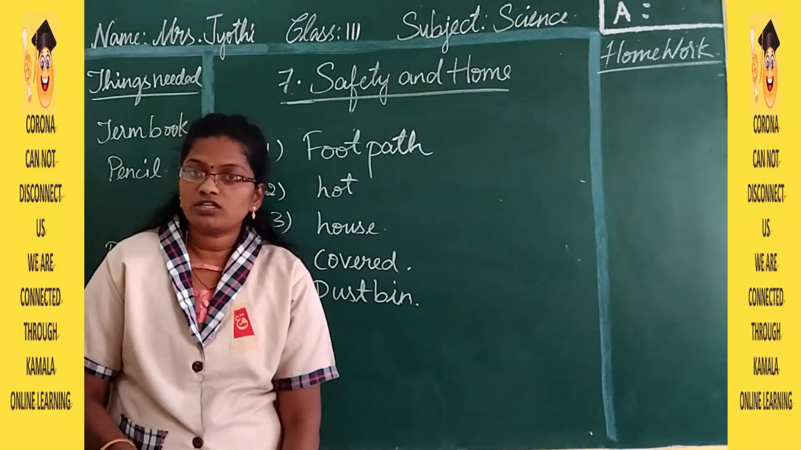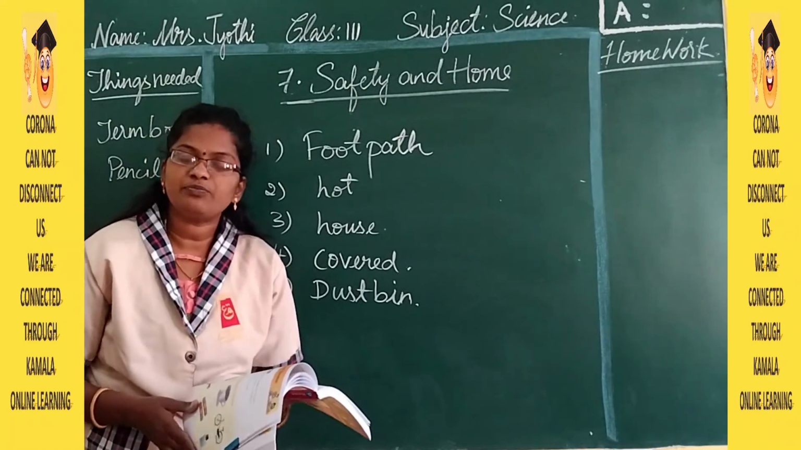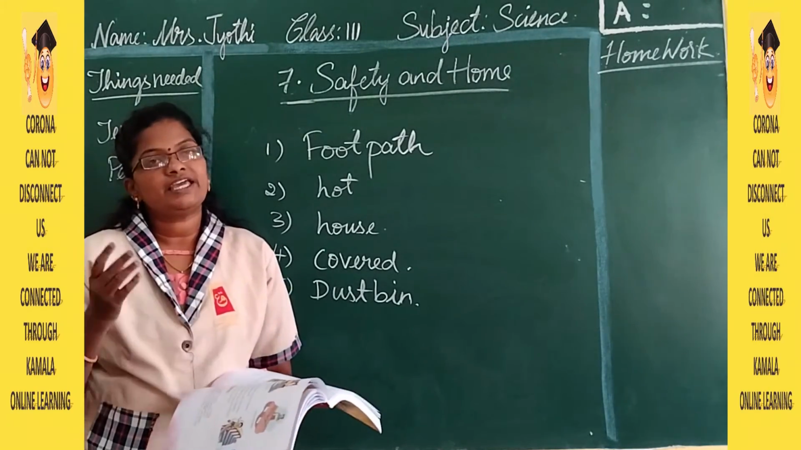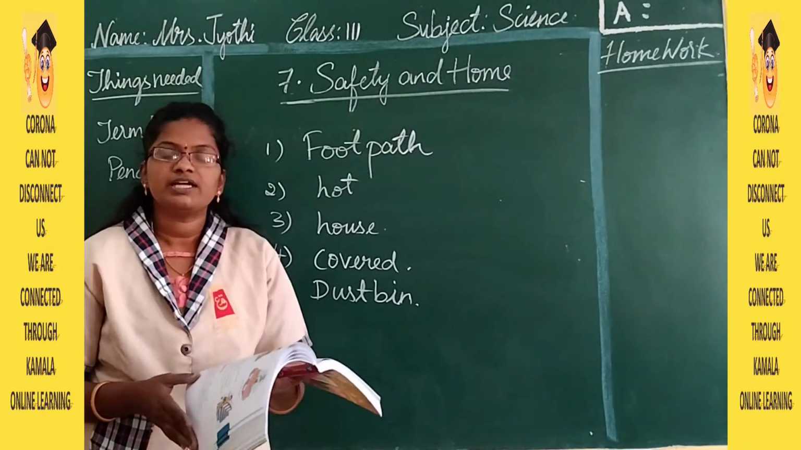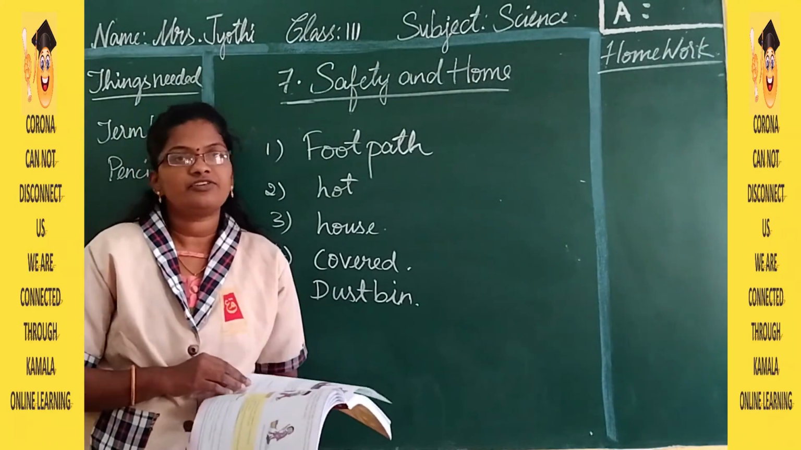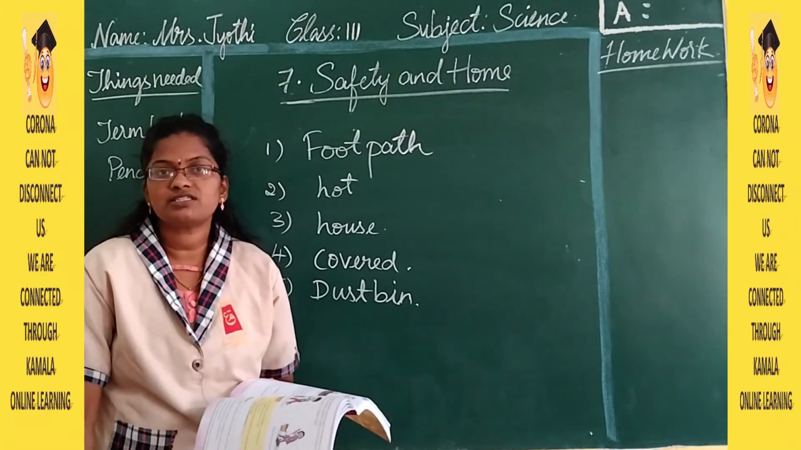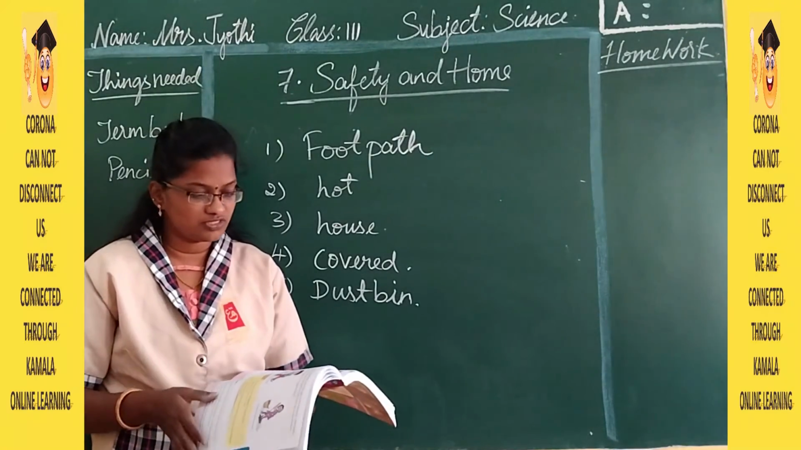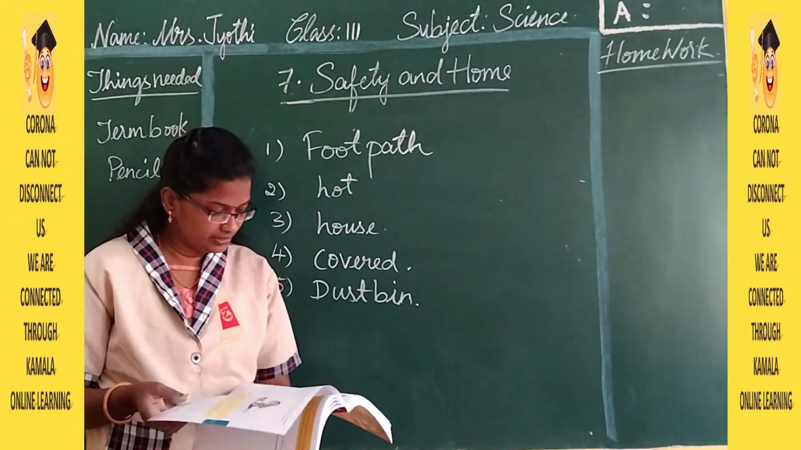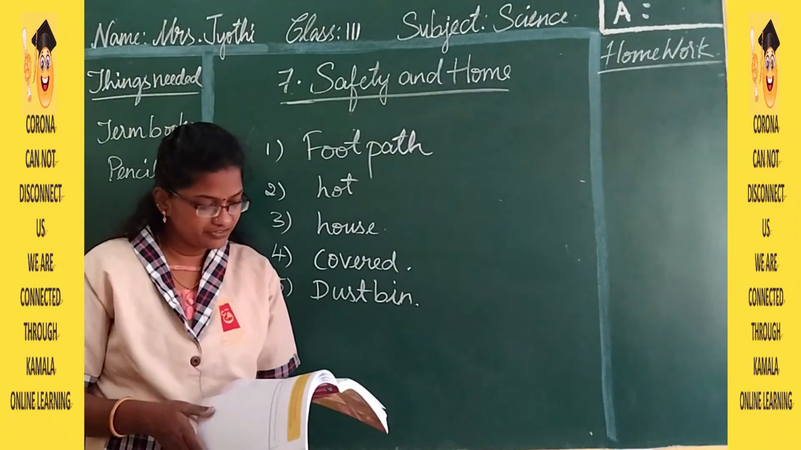So in this lesson, what all things you have learned? You have learned about the safety precautions you have to follow in classroom, playground, road and your home. Then you have learned about the first aid also. Then how a home is useful to us, that also you have learned, and how we should take care of our house. That also you have learned, isn't it? So, and we have done the objective part.